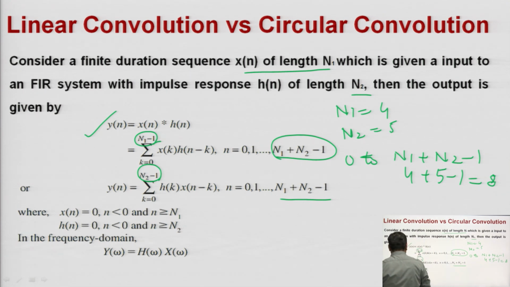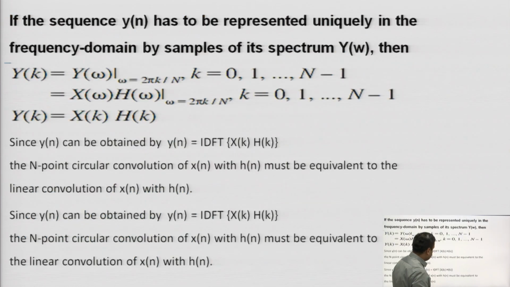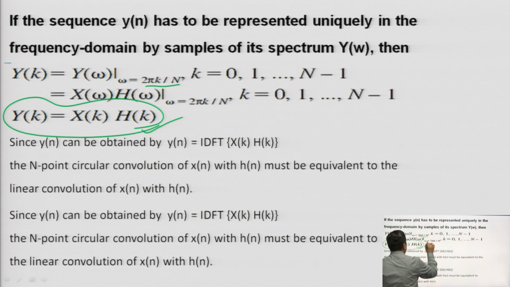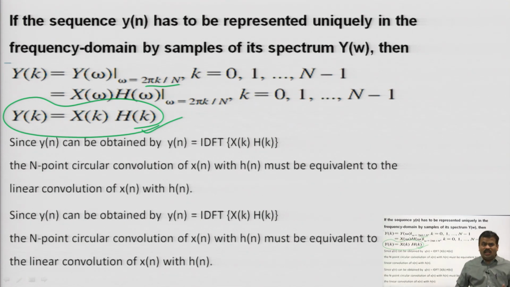Like in the frequency domain, you can say Y of omega is equal to H of omega into X of omega. Okay. If the sequence y of n has to be represented uniquely in the frequency domain, then Y of k is equal to Y of omega, where omega is equal to 2 pi k by N. Similarly, you can write Y of k is equal to X of k into H of k.